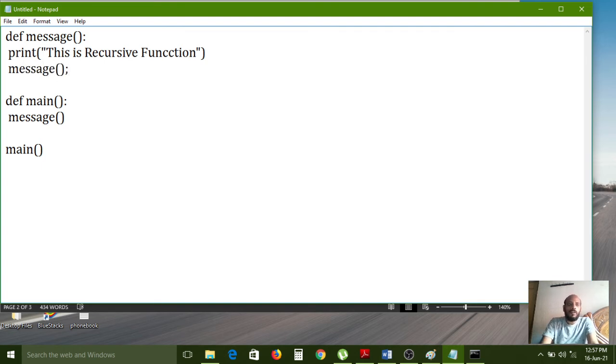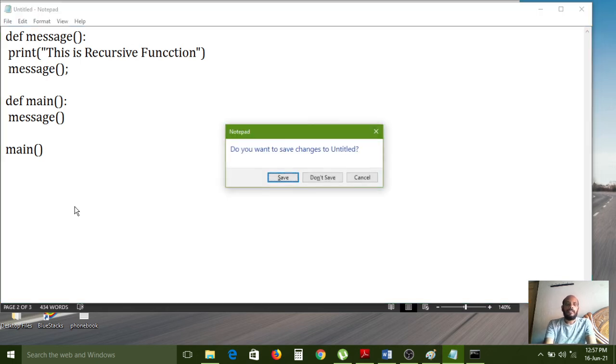So a function calling itself. Here the message function is executing, and again the message function is calling itself. A function calling itself is called direct recursion.